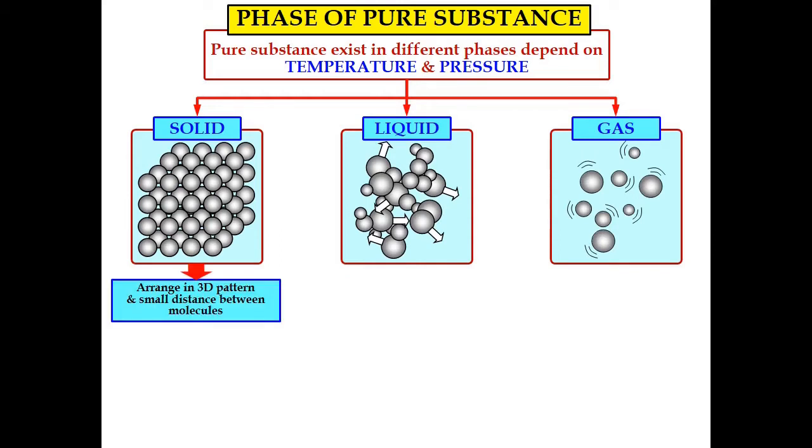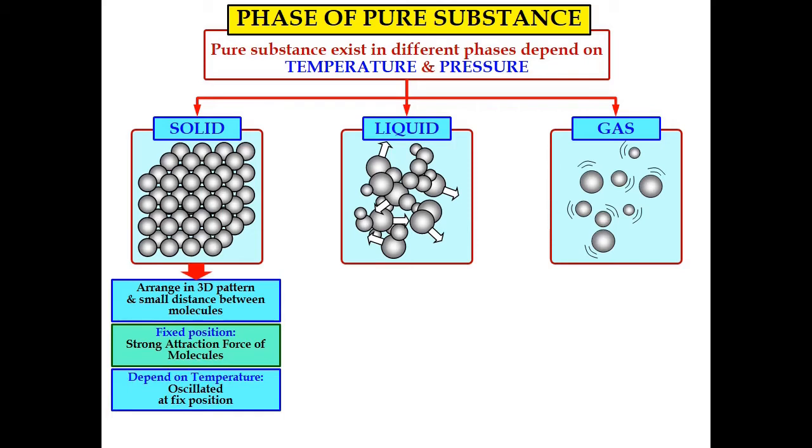Okay, now the explanation for the solid. For a solid, the molecules are arranged in 3D patterns with small distances between molecules. So for a solid, the distance between molecules is very small, and the molecules are in fixed positions due to the strong attraction forces between molecules.